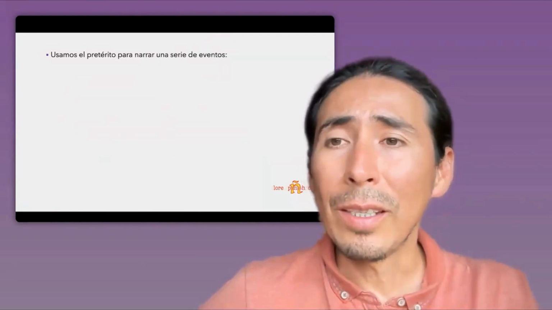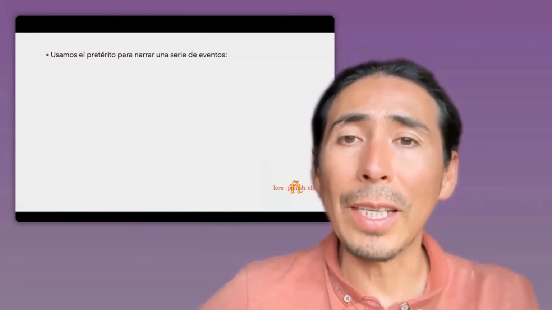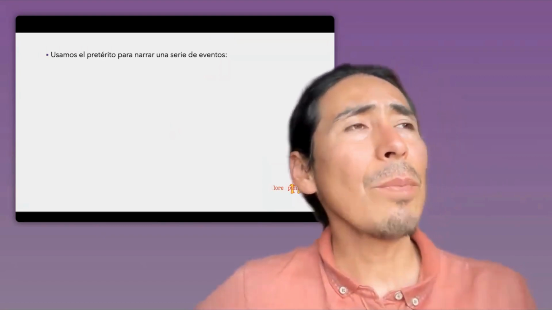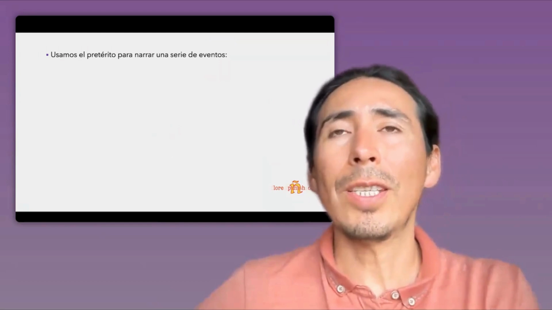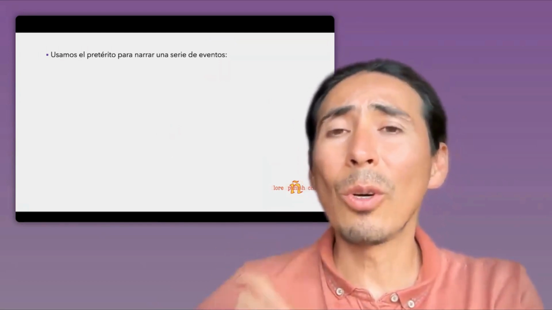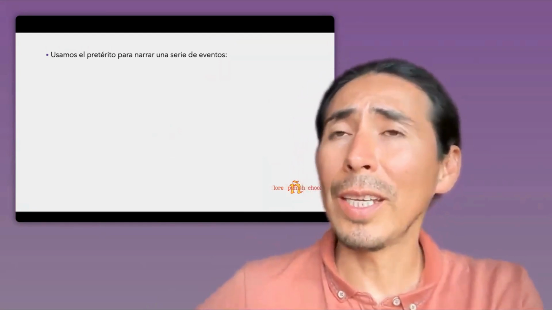And another way: usamos el pretérito to narrate a series of events. This is perfect when we want to say what we did yesterday, specific concrete things in our day.